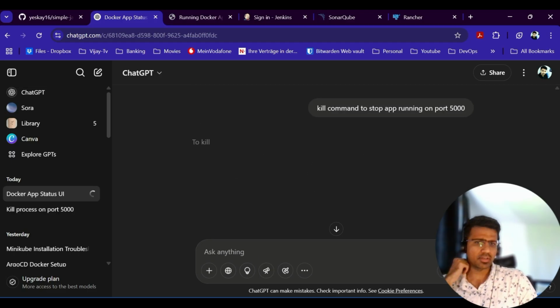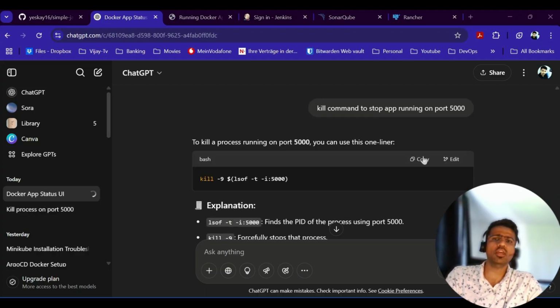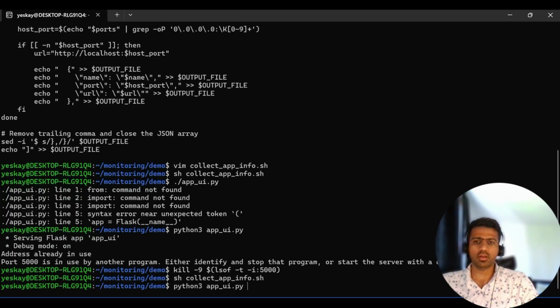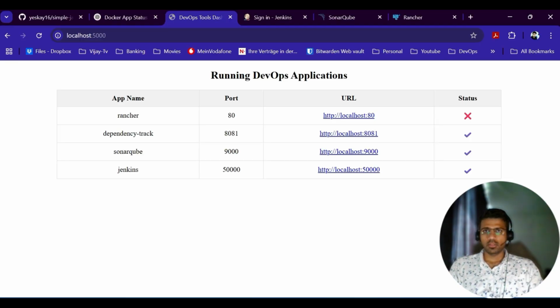I think it's just kill -9 5000, simple, straightforward. But I'm just using ChatGPT for anything and everything. Let's see what happens. And I jump back. I just run that. Gone, killed. I probably rerun, and then I run the web app. Let me refresh. There you go.